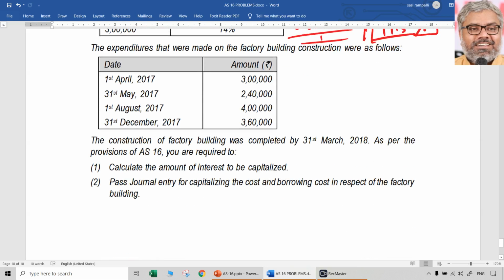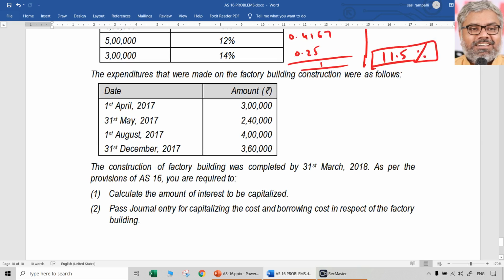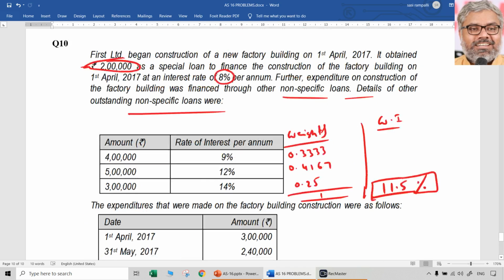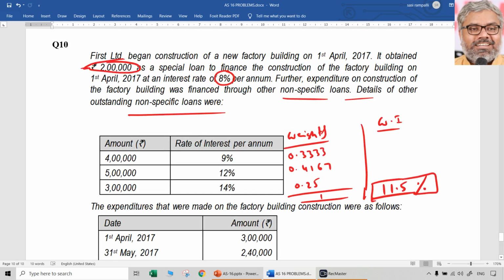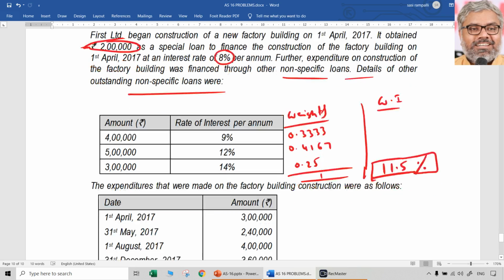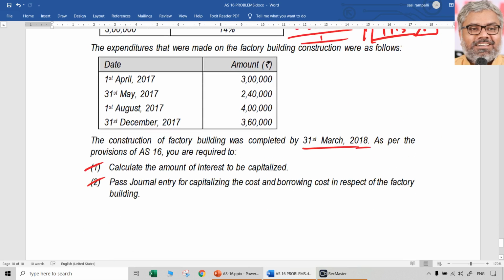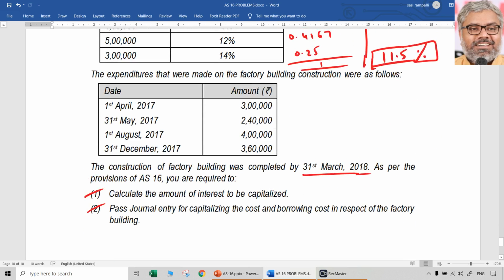And then expenditure was incurred on these dates: April, May, August, 31st December, etc. Construction was completed by 31st March 2018. Dates are important. First we have to find out the amount of interest to be capitalized, then pass the journal entry for capitalizing the cost and borrowing cost in respect of the factory building. That is the point here. First, we have to find out the average cost also, time period wise. So timelines are important. 31st March 2018 is when it is completed.